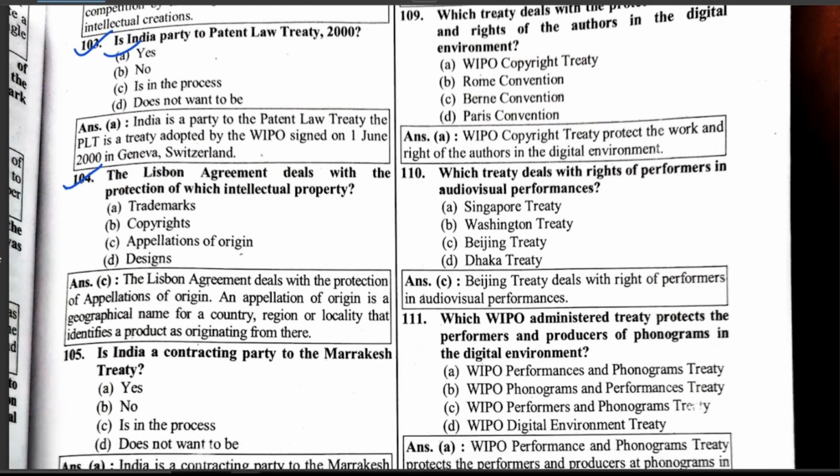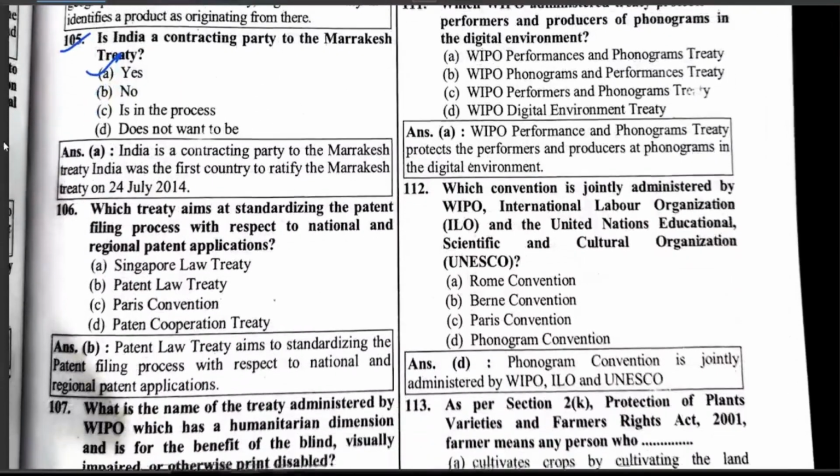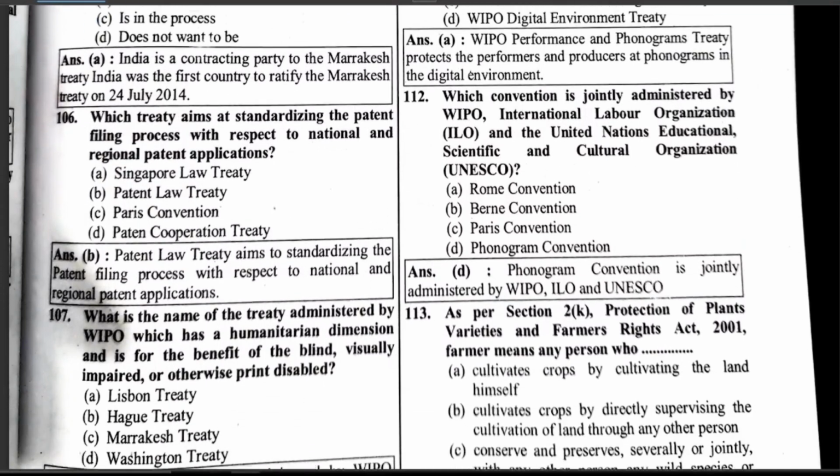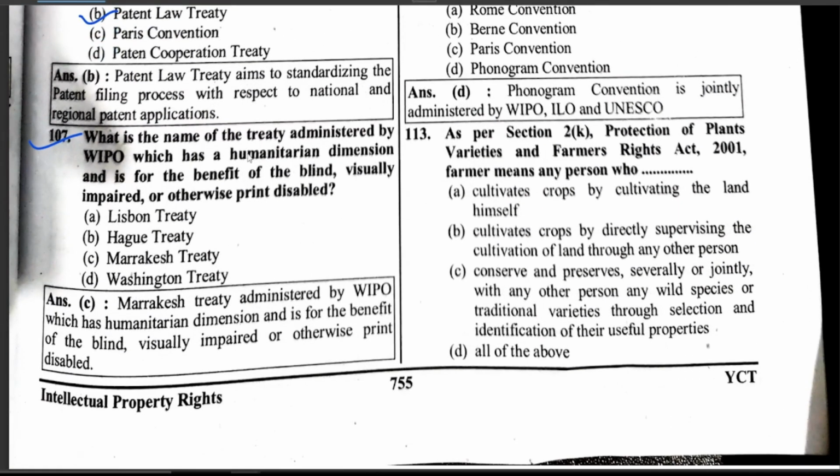The Lisbon Agreement deals with the protection of which intellectual property? Appellations of origin. Is India a contracting party to the Marrakesh Treaty? Yes. Which treaty aimed to standardize the patent filing process with respect to national and regional patent applications? Patent Law Treaty. What is the name of the treaty administered by WIPO which has a humanitarian dimension and is for the benefit of the blind, visually impaired, or otherwise print disabled? Marrakesh Treaty.